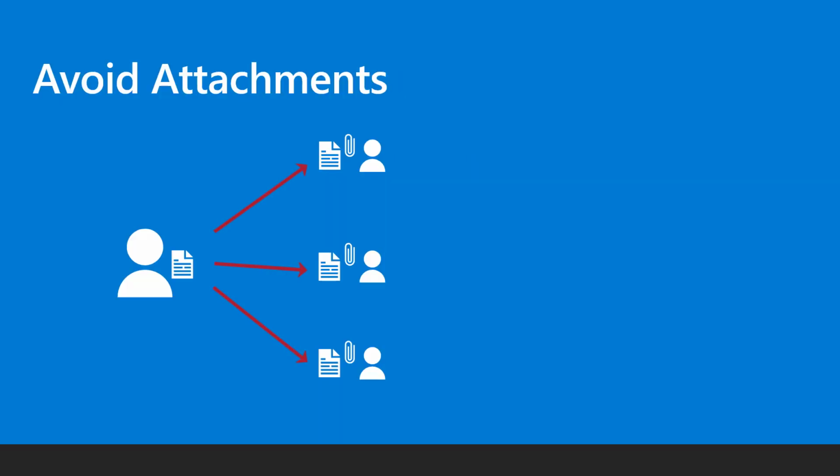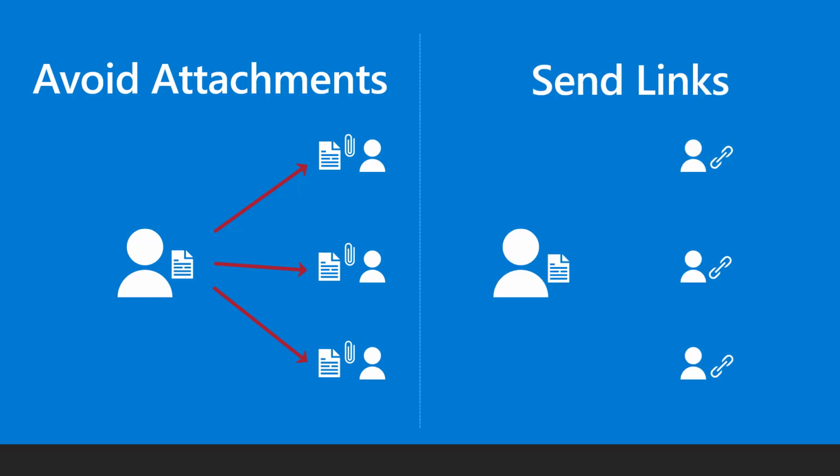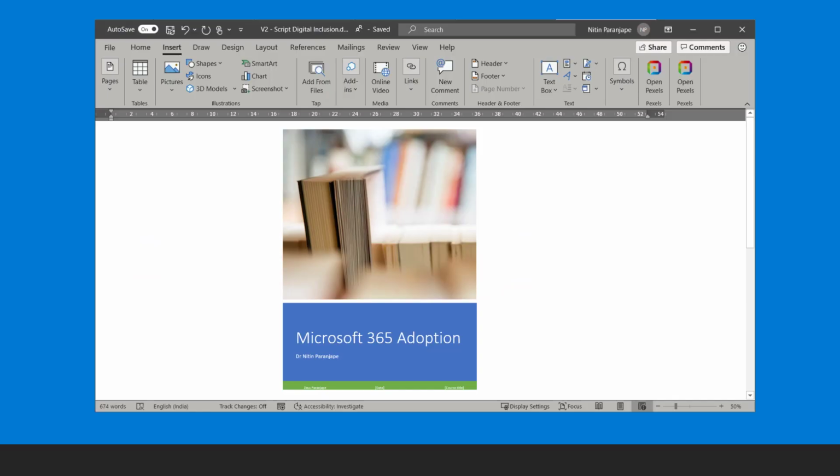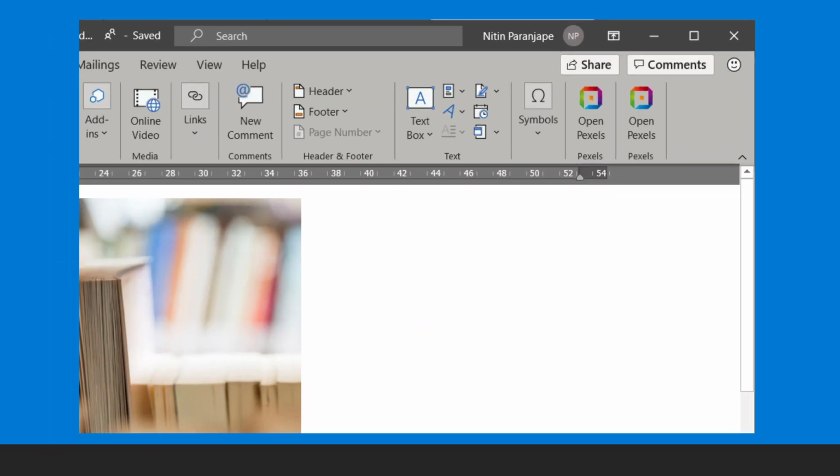If you send an attachment, you are making a copy of the original file. If you send a link, the file remains with you and people come and edit the file. Sharing a link can be done from within Microsoft Office apps. Click the Share button and choose the correct option.